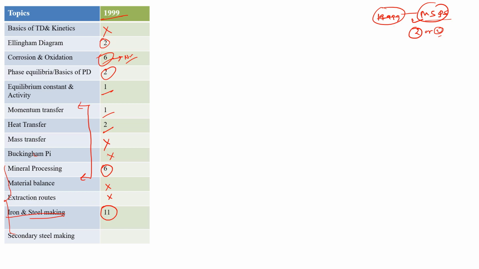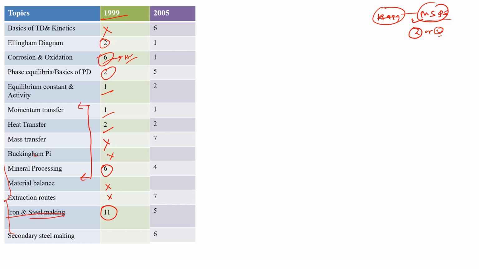Okay, so now for the year 2005, basics of thermodynamics and kinetics was asked for 6 marks, Ellingham diagram 1 mark, corrosion and oxidation 1 mark, phase equilibria 5 marks, equilibrium constant and activity 2 marks, momentum transfer 1 mark, heat transfer 2 marks, mass transfer 7 marks. However, they have included transport processes in the year 2021, but this was already asked in the year 2005 also. So this is not new for the metallurgical engineering syllabus, and there was no question from Buckingham pi. Most likely they will ask one question from Buckingham pi in the year 2021.